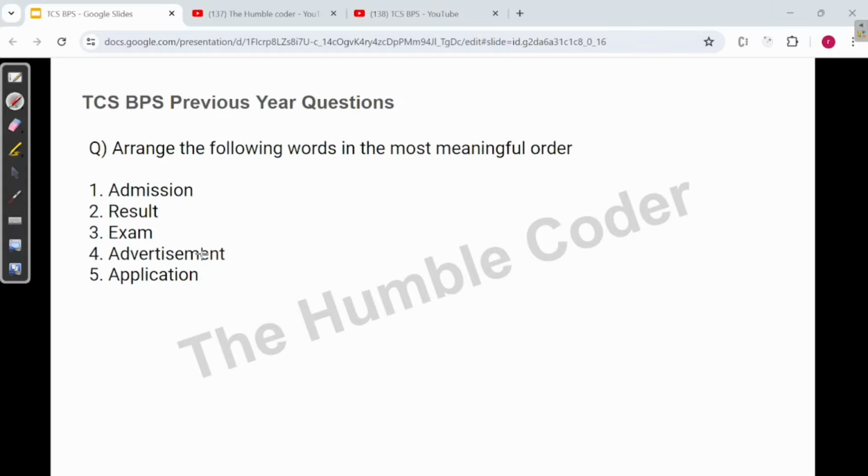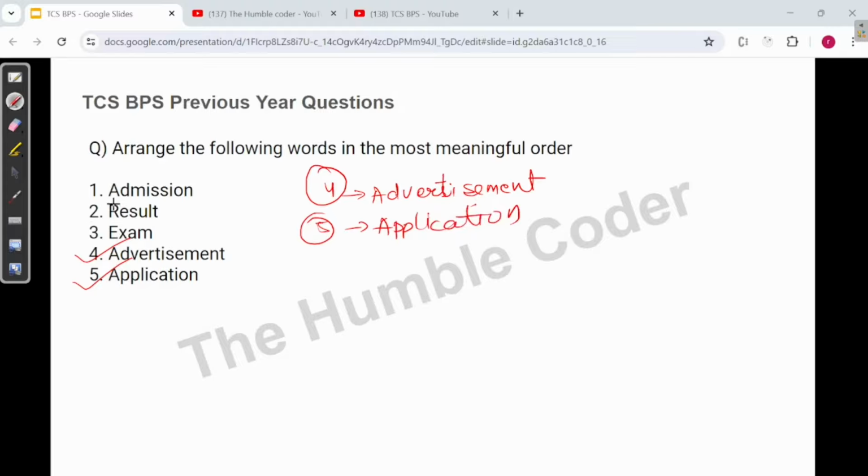So the first event that is happening in a student's life is that they will see the advertisement, advertisement of the university or of any institute. So we can say step number 4 is the first one. Next, after the advertisement, they will apply to that particular institute. So we can say that application is the next step.